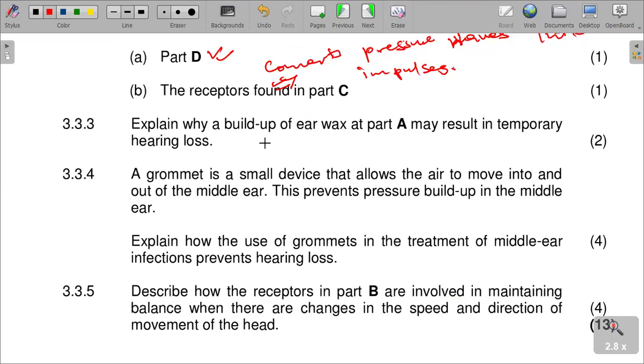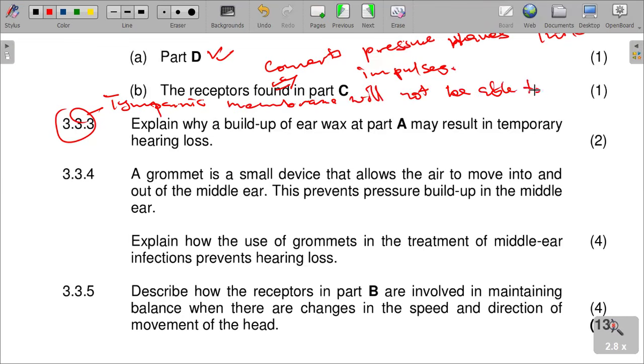Explain why a build-up of wax in party A may result in temporary hearing loss. The tympanic membrane will not be able to vibrate freely.